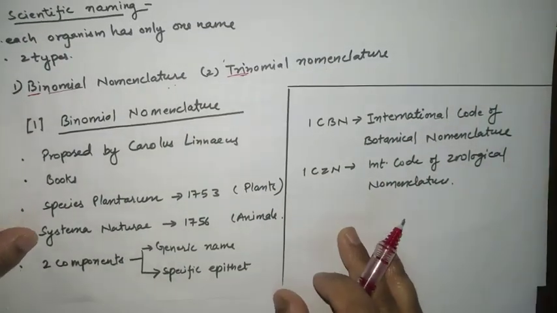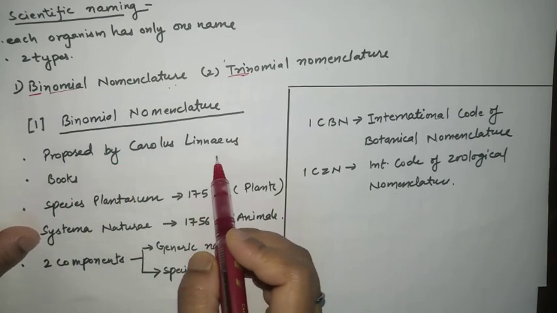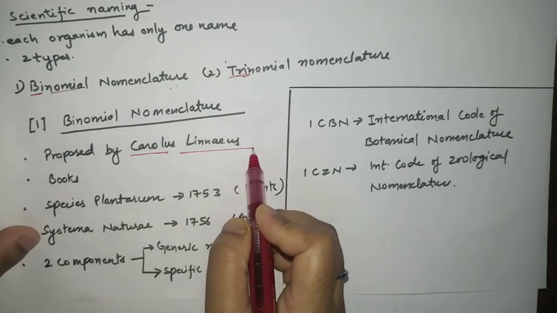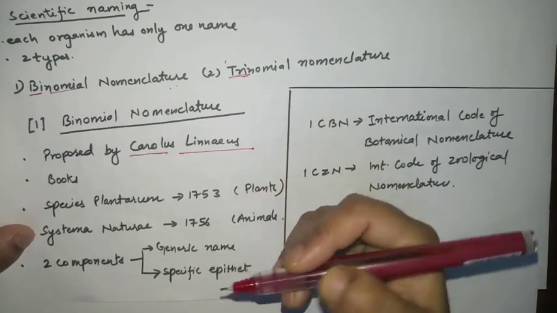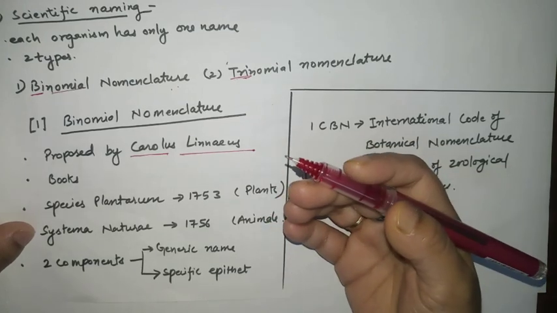The first point about it: binomial nomenclature was proposed by Carolus Linnaeus, very important from the examination point of view. Who proposed binomial nomenclature? Carolus Linnaeus. So how did he classify? What are the standard books from which he took the reference?